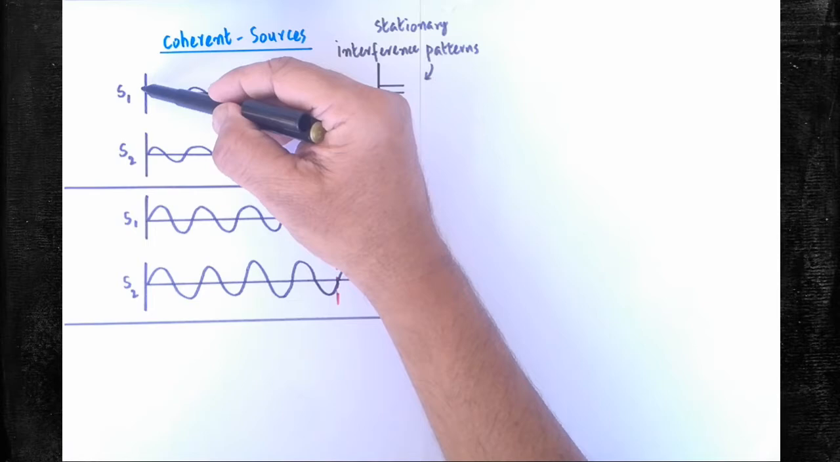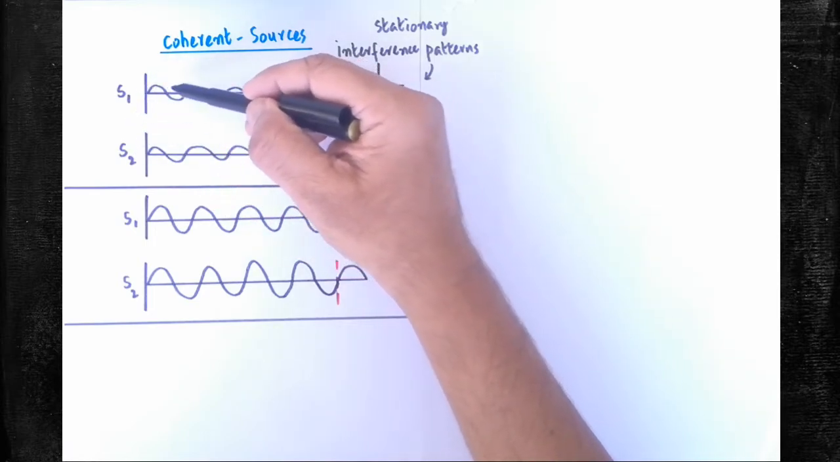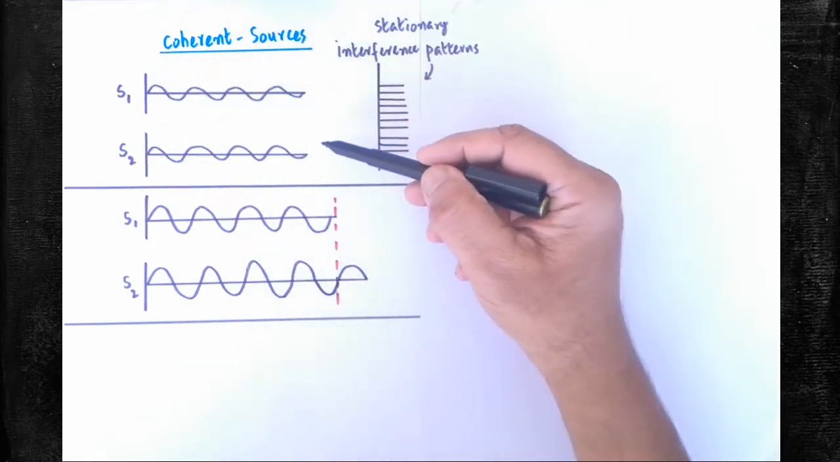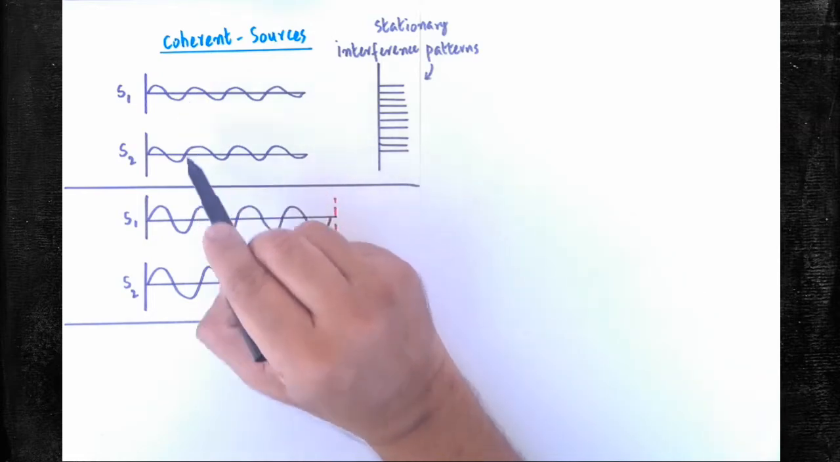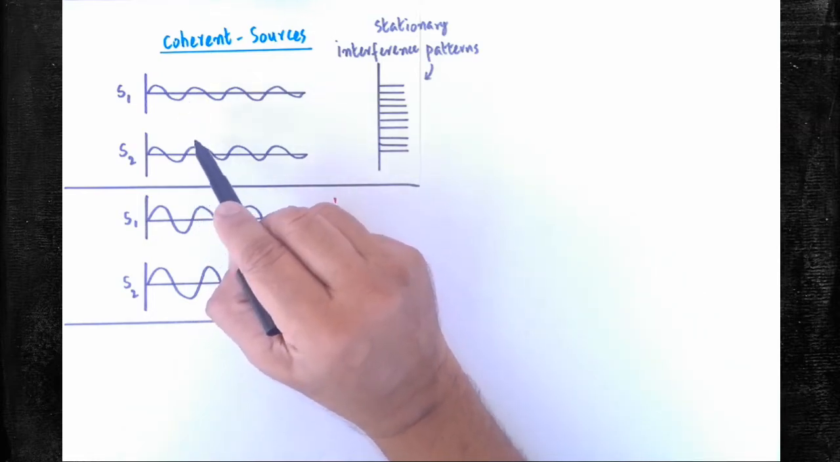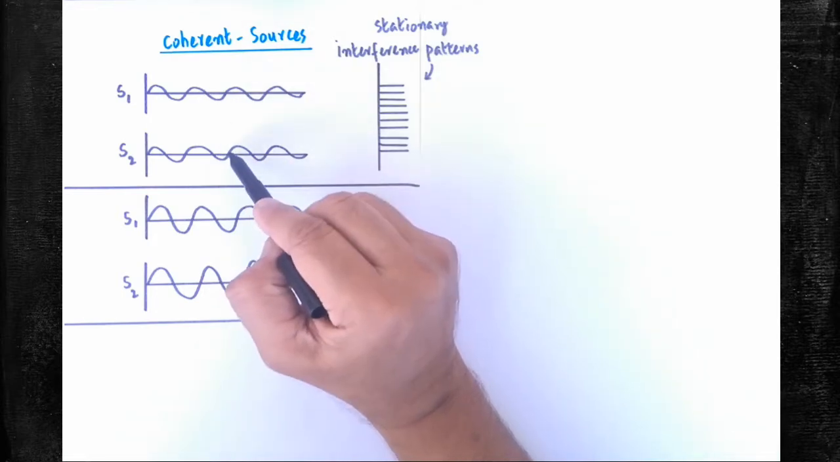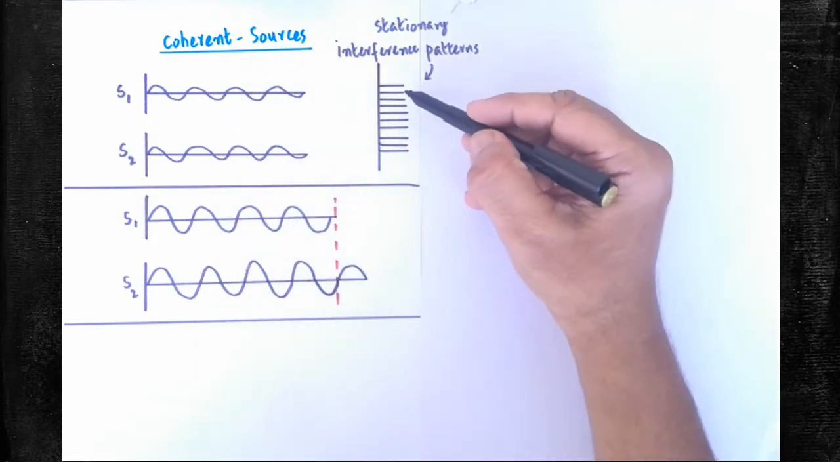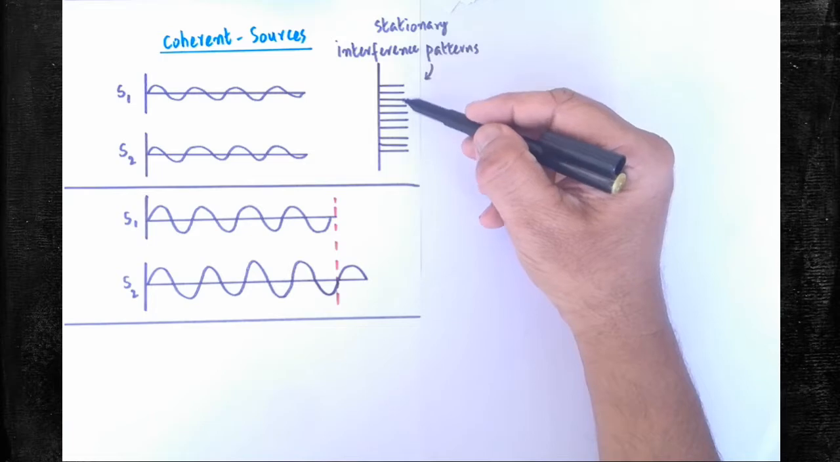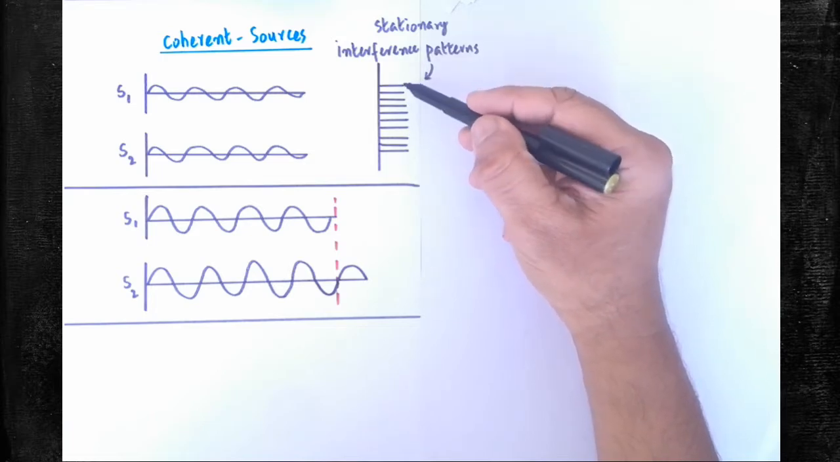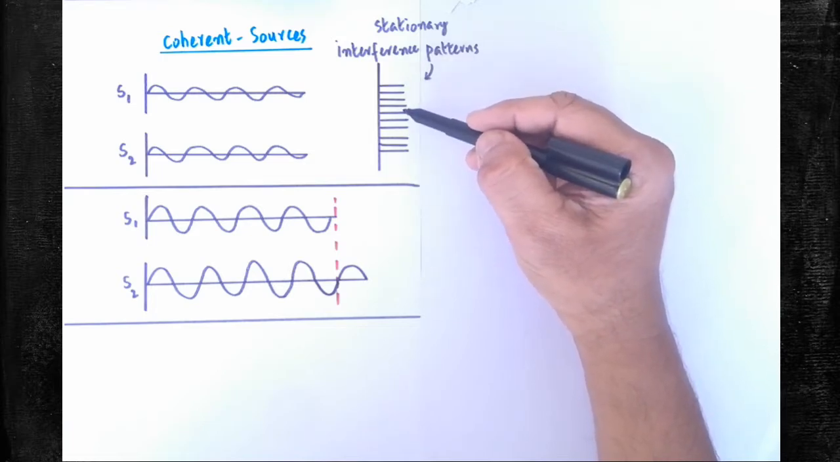Here I have drawn two sources from which the light waves are traveling in this direction. Observe both the two waves. These two waves are going to interfere. After superposition, they are able to create the interference pattern on the screen. The interference pattern must be permanent and stationary.